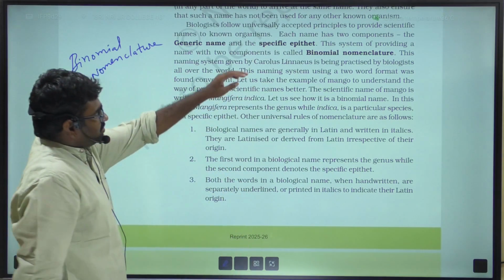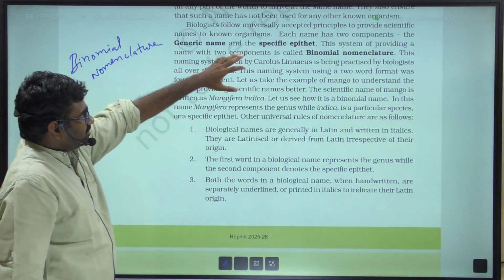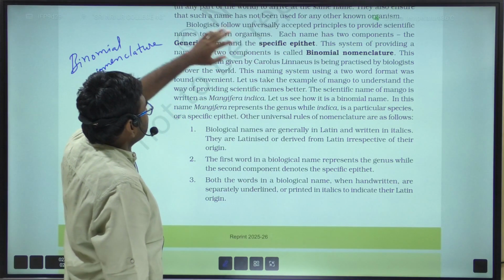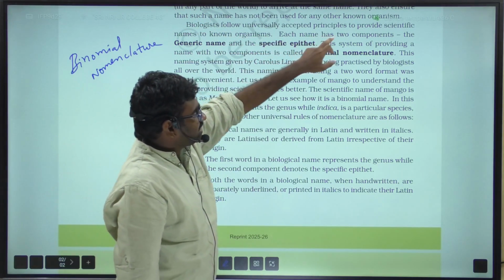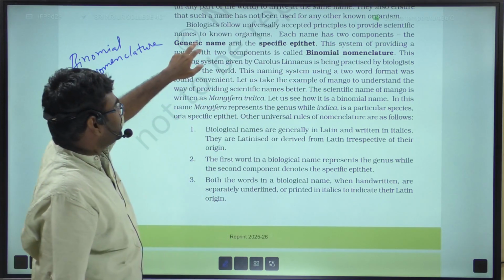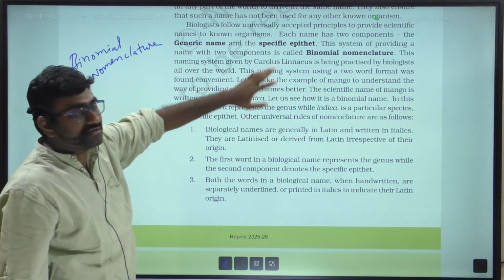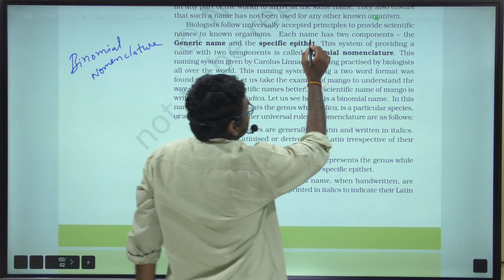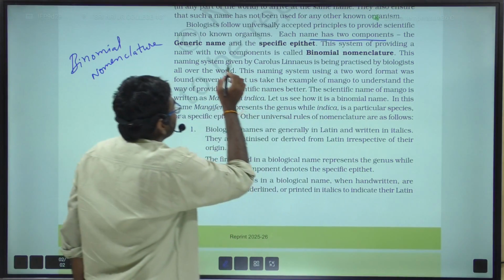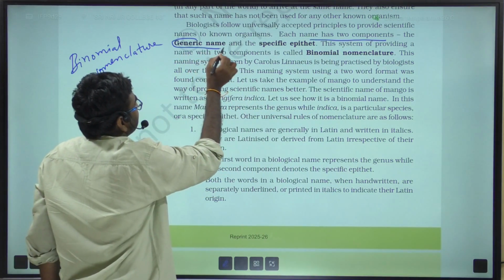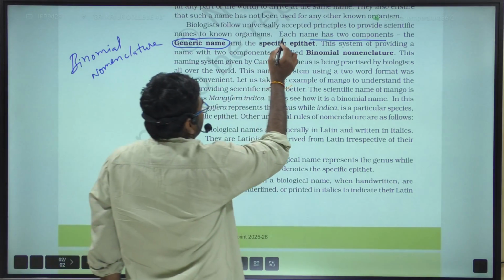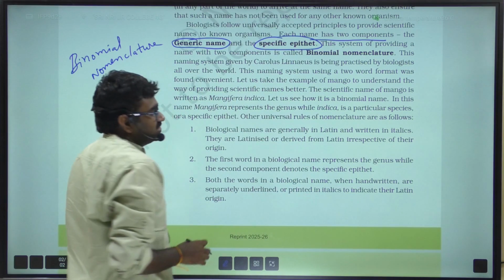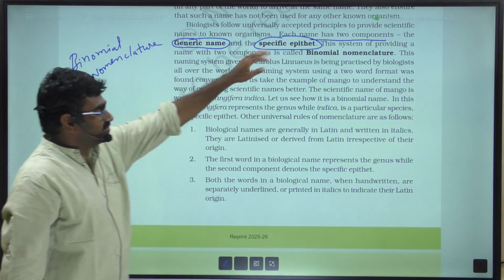Biologists follow universally accepted principles to provide scientific names to known organisms. Each name has two components, the generic name, nothing but the genus, and the specific epithet, nothing but the species.